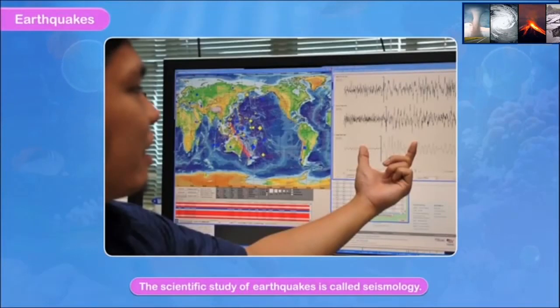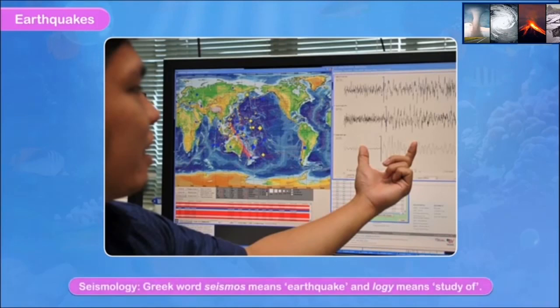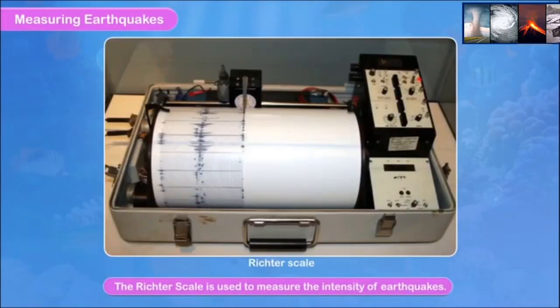The scientific study of earthquakes is called seismology. Seismology comes from the Greek words: seismo means earthquake and logy means study of. Remember this point. Now we talk about how to measure earthquakes.